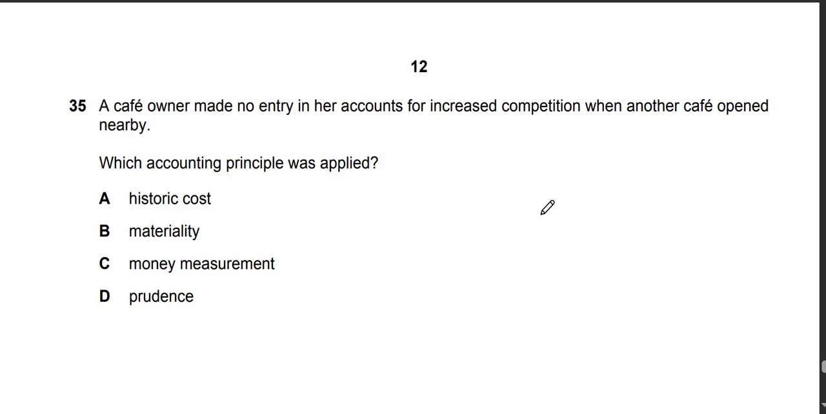Question 35. A cafe owner made no entry in her accounts for increased competition when another cafe opened nearby. Which accounting principles must apply? So look, only transactions related to the business that carry monetary value are recorded in the books of accounts. So this is termed the money measurement concept. So the answer is C.